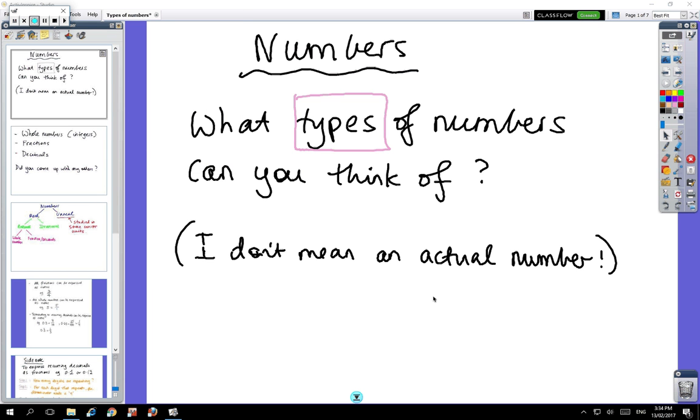Okay, we're looking at an introduction to numbers, and it's going to lead to the topic on Pythagoras and surds. But the question I'm asking in this first part is, what types of numbers can you think of? And when I mean types of numbers, I don't mean an actual number like 5 or 7, but what types of numbers? So can you just brainstorm, write some answers down, and let's have a look and see what happens on the next page.